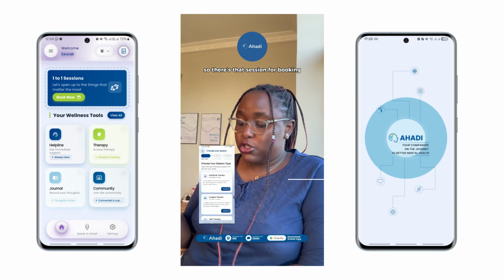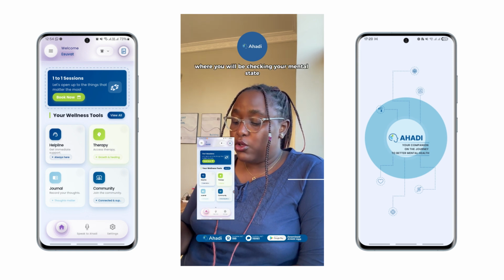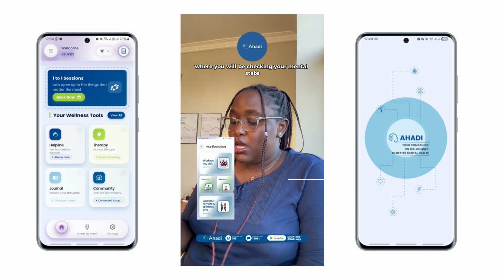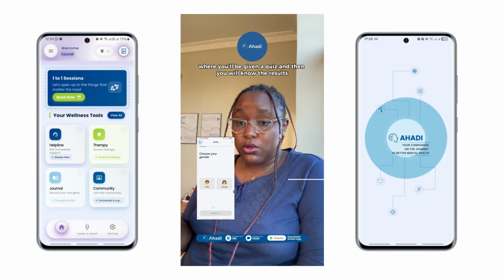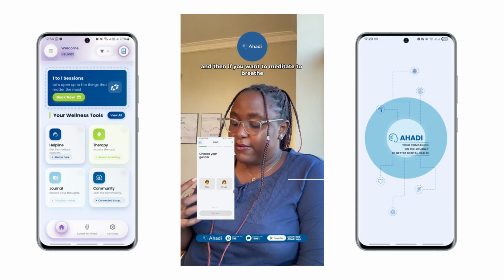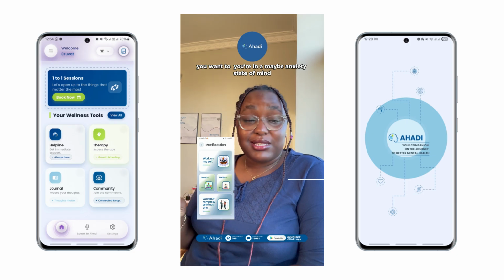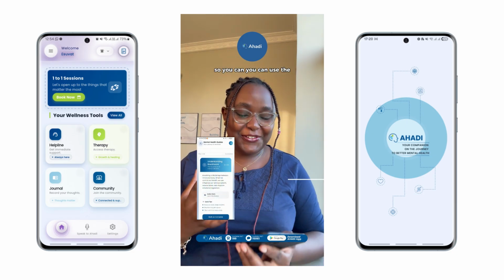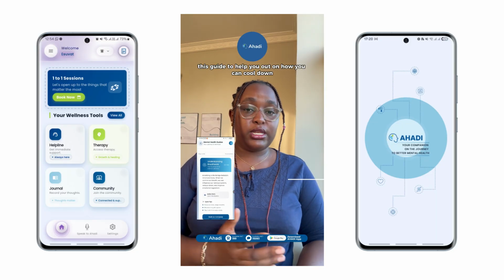So there's that section for booking, and then just below it there's a wellness tool where you will be checking your mental state. For example, the first place is work on myself, where you'll be given a quiz and then you will know the results. And then if you want to meditate, to breathe, maybe you're in an anxious state of mind, you can use this guide to help you out on how you can cool down.